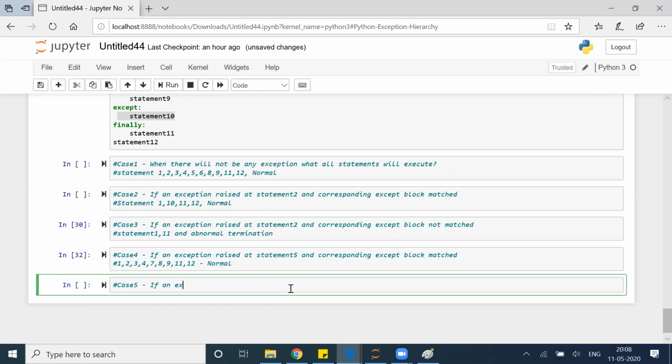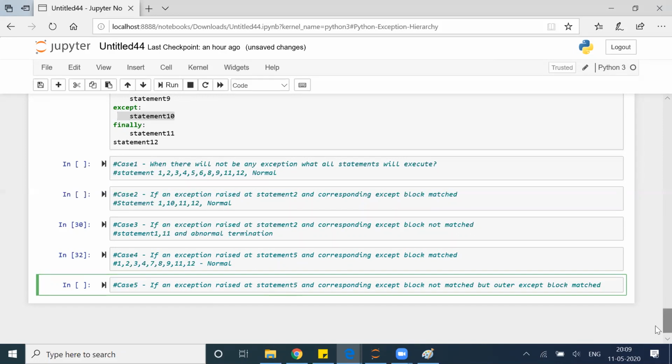If an exception is raised at statement 5 and the corresponding inner except block is not matched, but the outer except block is matched.